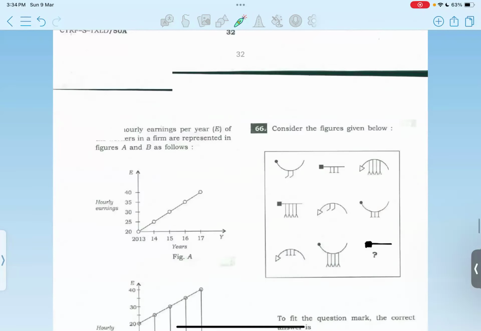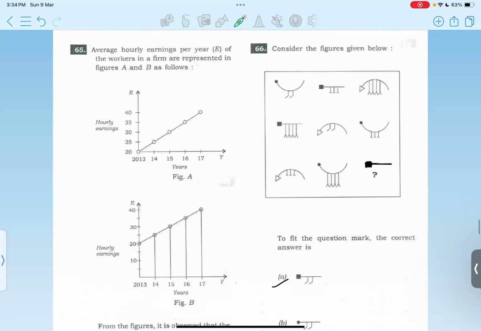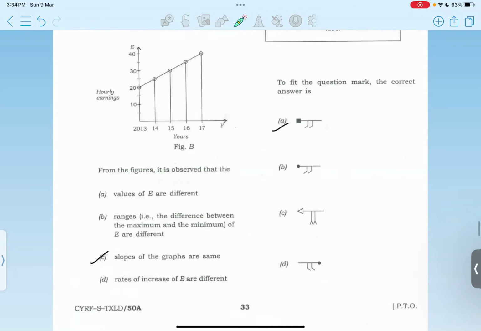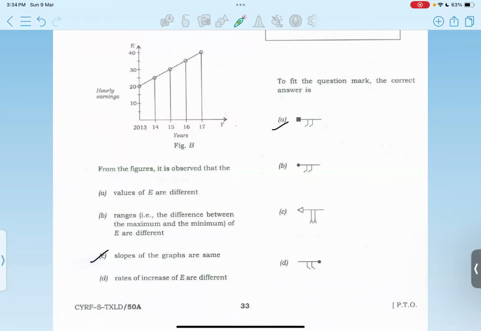Then again we have these two graphs and they represent average hourly earnings per year of the workers in two firms, firm A and B. So if you see the values here, it is starting from 20, here also from 20, and the gap in the values here is same 14, 15, 16, and even here 20, 25, 30 and 35. So gap of 5. So you can see 20, this would be 25, 30. So these are exactly the same. So slope of the graph becomes same.